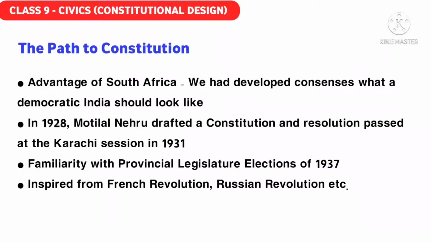But one advantage we had over the South African constitution, if we compare the South African constitution with the Indian constitution. What advantage did we have? We had already developed the consensus about what a democratic constitution would look like. How did we get that consensus? We got that consensus during our freedom struggle. We got an idea from the British of how a democratic country's constitution would look like if we formed a constitution. We got this idea during the rule of the British.